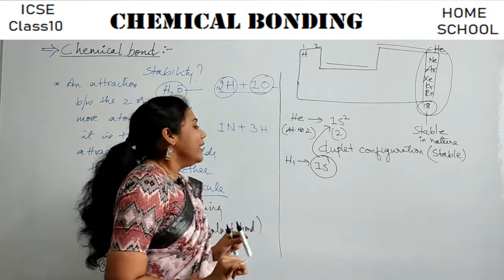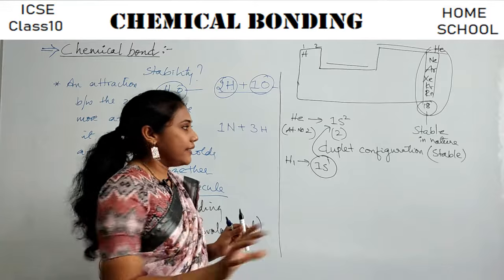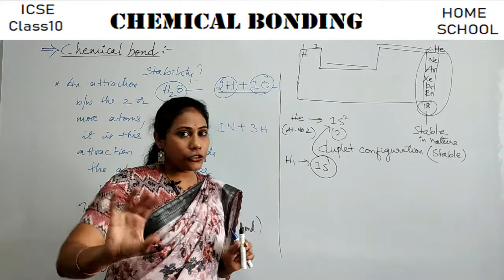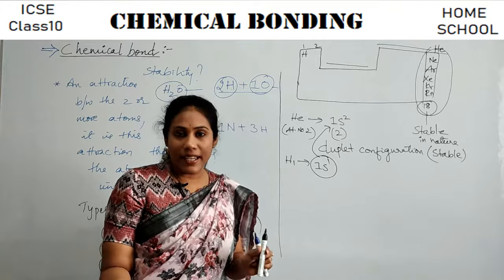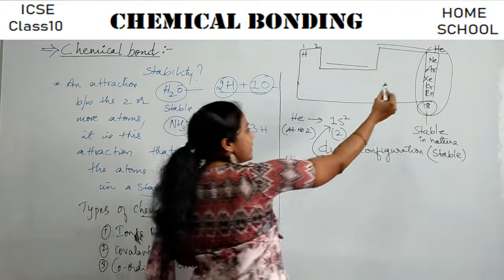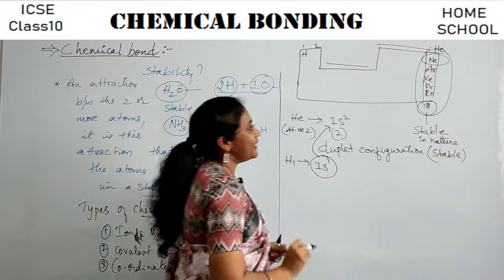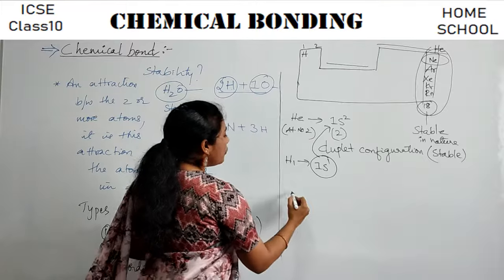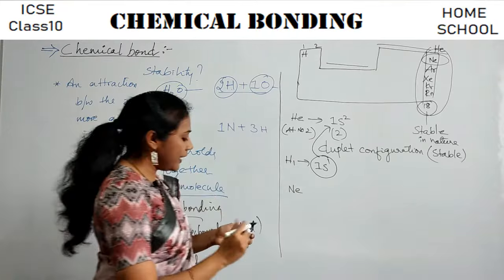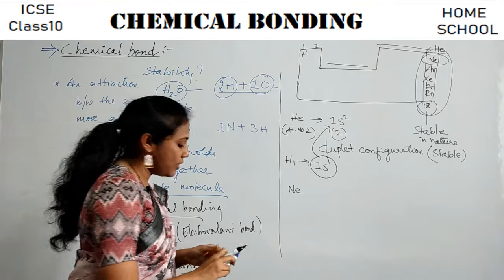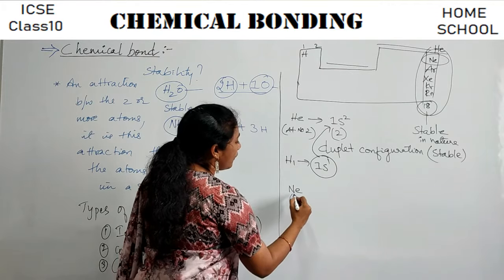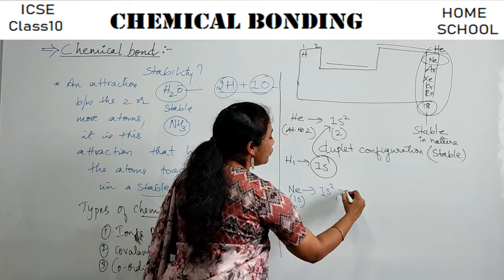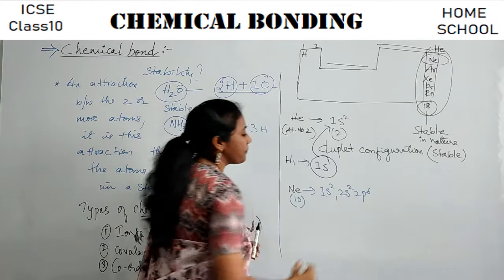Okay, fine. And now another rule is there. This is one rule for stability. Okay, another rule is there to tell whether an atom is stable or unstable. That is, see, you have another element under the 18th group, that is neon, right? So let me write neon here. Can you tell me what is its electronic configuration? Atomic number of neon is 10. Electronic configuration is 1s2, 2s2, 2p6, isn't it?